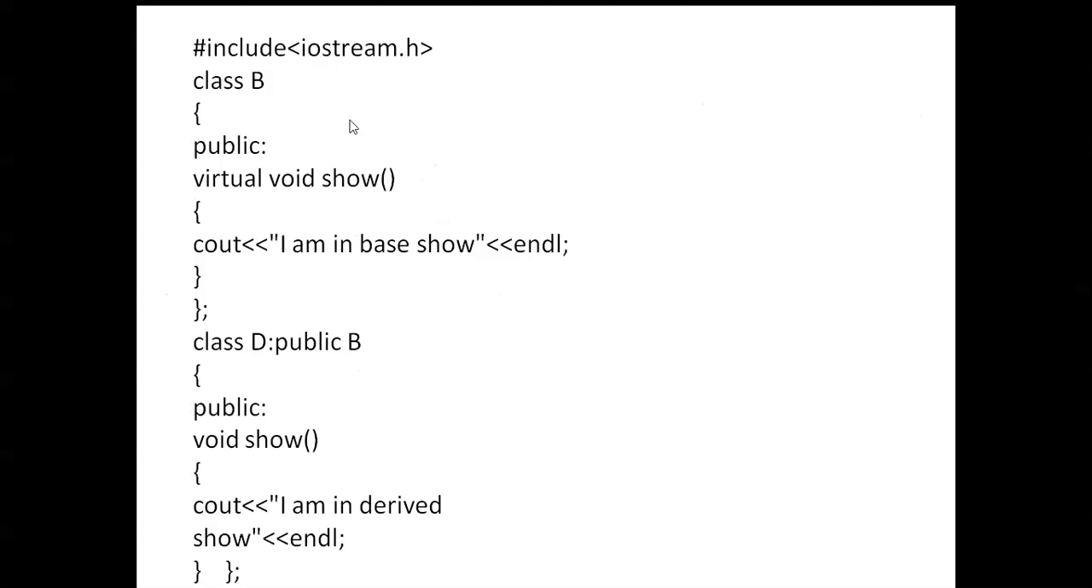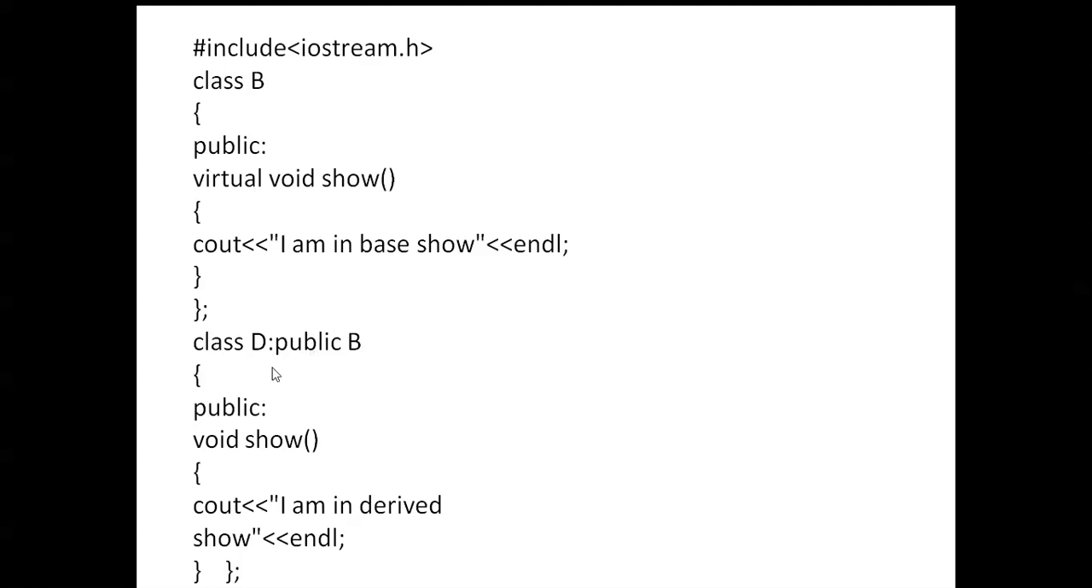And here for the virtual function, you can see class B is there. Next, this is virtual show. I am in base show. Next, B class is over. Next, D class. On the D class you can see B is the base class, D is the derived class. Base class to derived class communication.